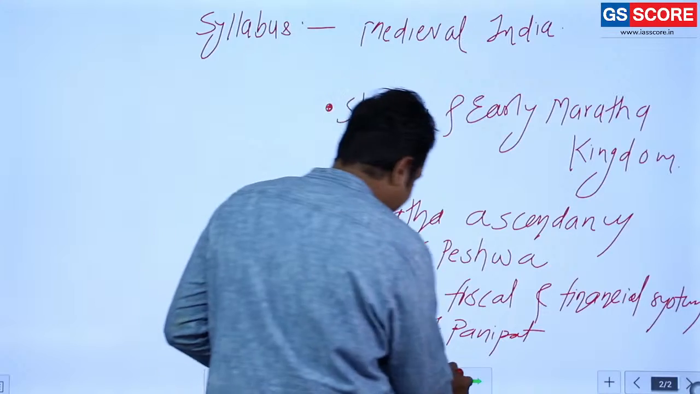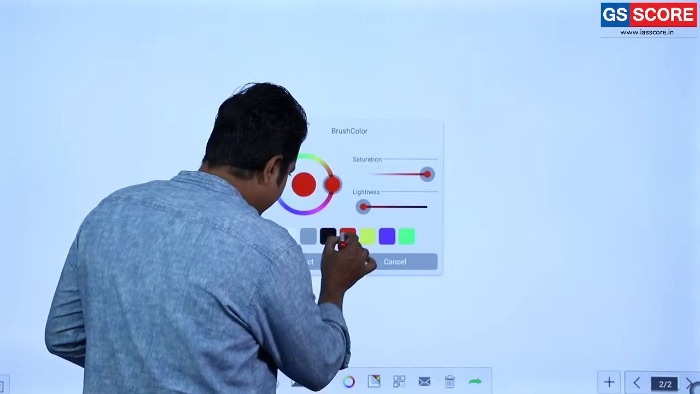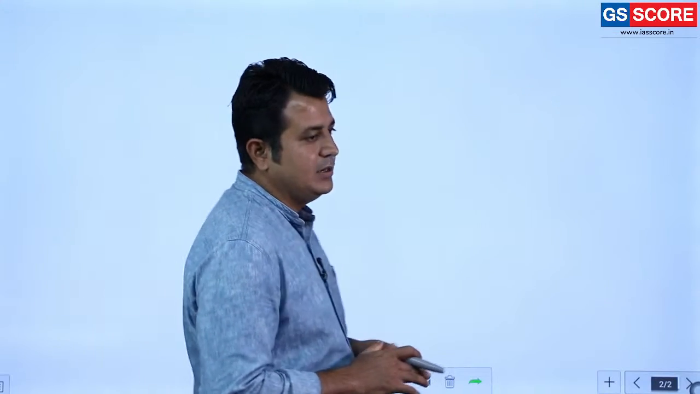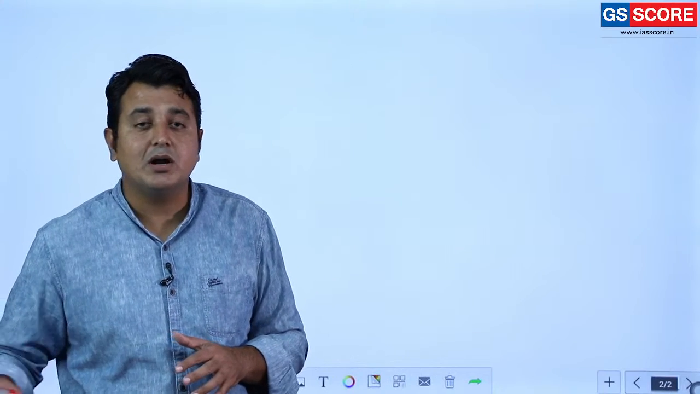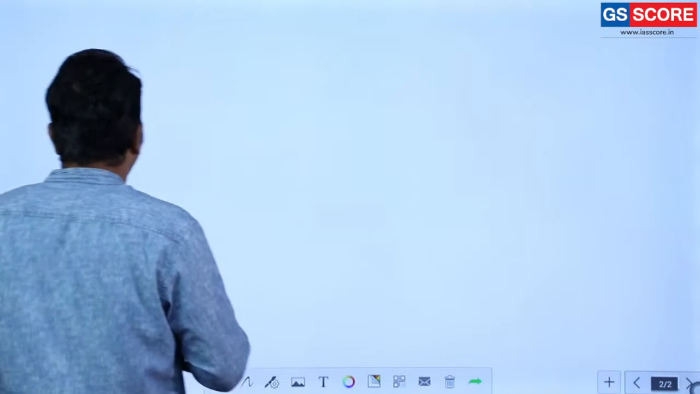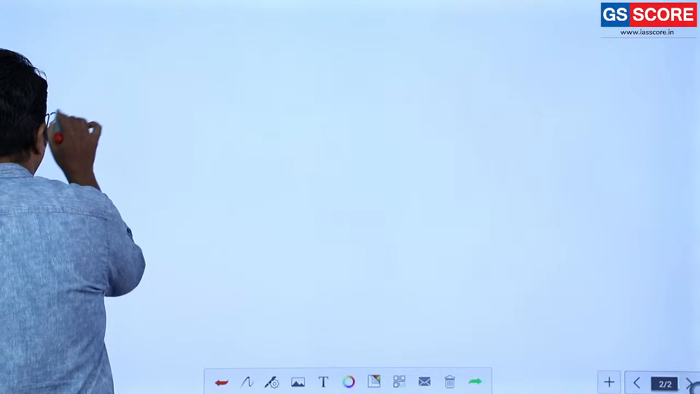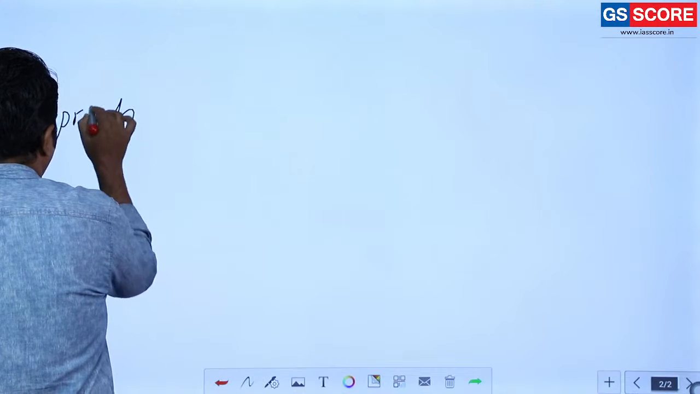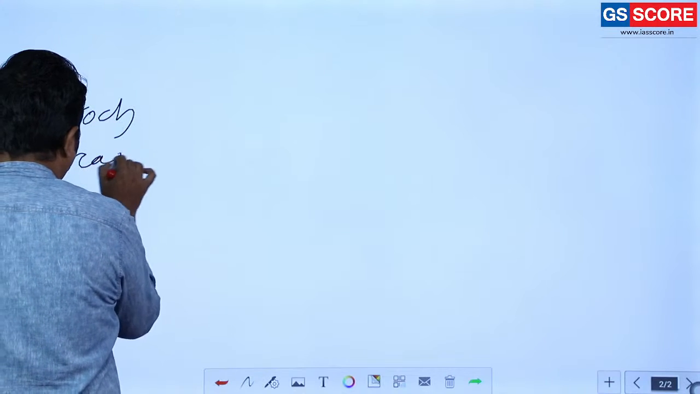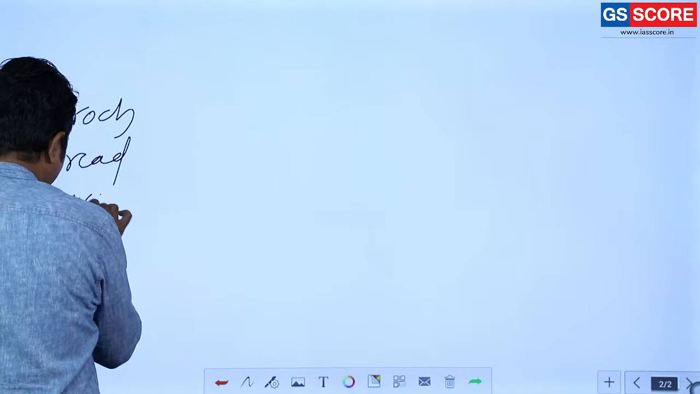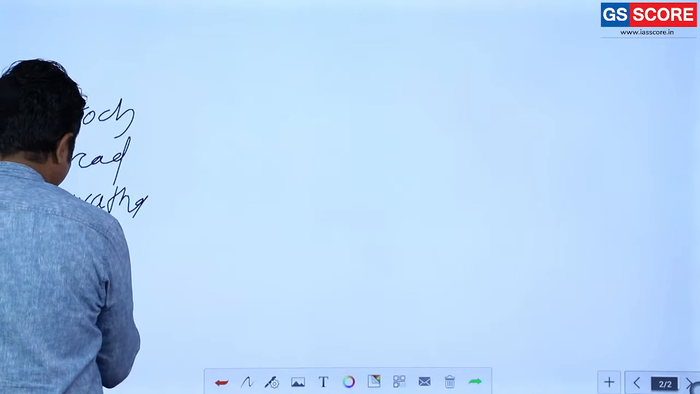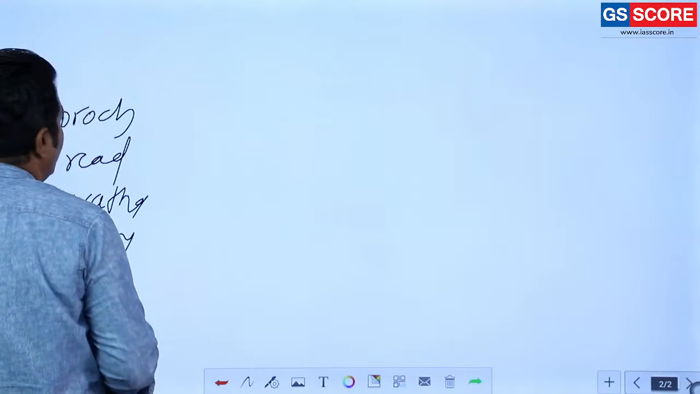Now we are going to discuss the Marathas in detail. Whenever we discuss a question related to the Marathas, which topics do we have to cover, and what are the things we have to remember while reading the Marathas? The first most important thing is the approach to read Maratha history. What should be the approach?